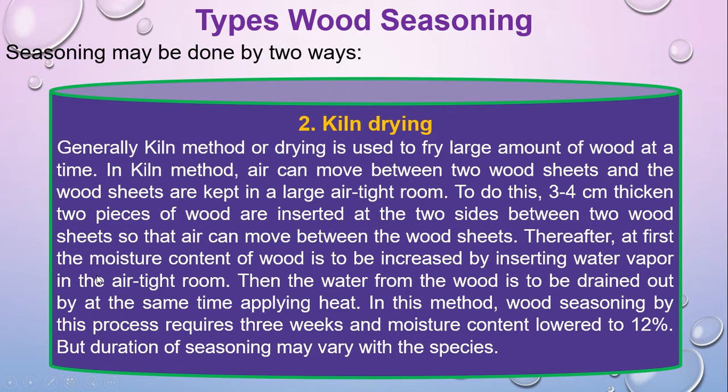Thereafter, at first, the moisture content of the wood is increased by increasing water vapor inside the airtight room, and then the water from the wood is drained out by applying heat at the same time. That is the method. Wood seasoning by this process requires 3 weeks and moisture content lowers to 12%, and the duration of seasoning may vary with the species of the tree. So the process of kiln drying is to put water vapor inside the airtight room on the wood and immediately apply heat. That is called kiln drying.